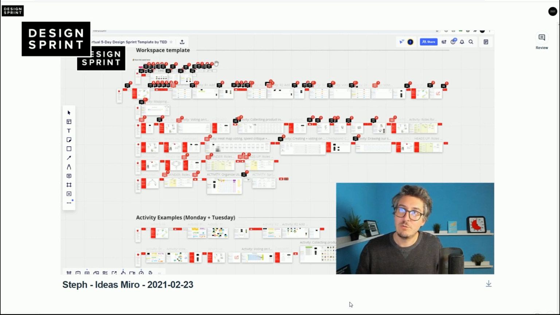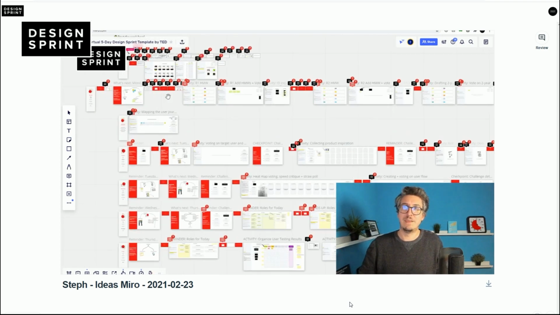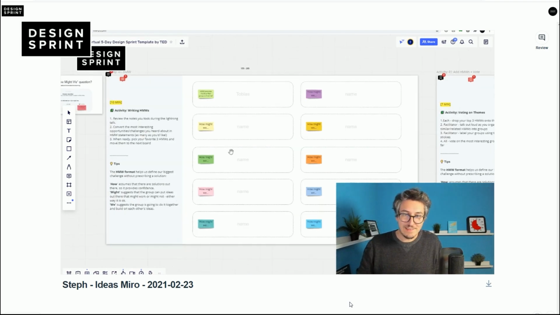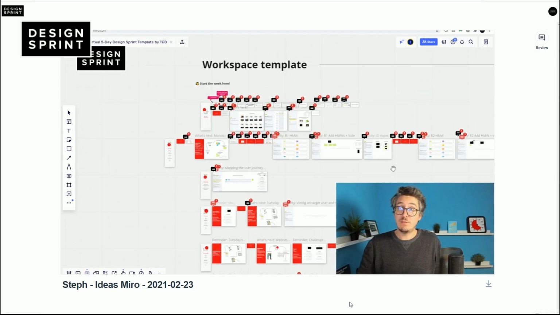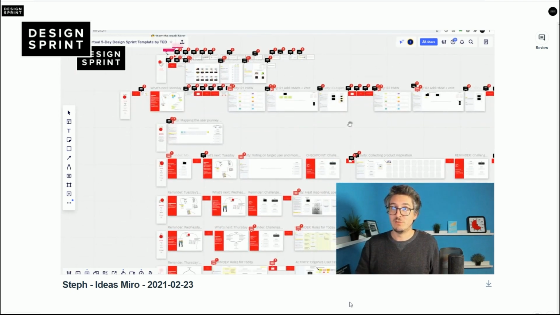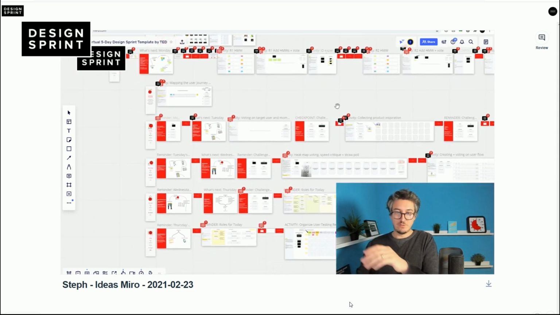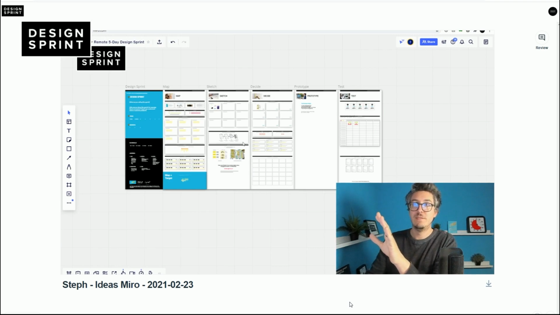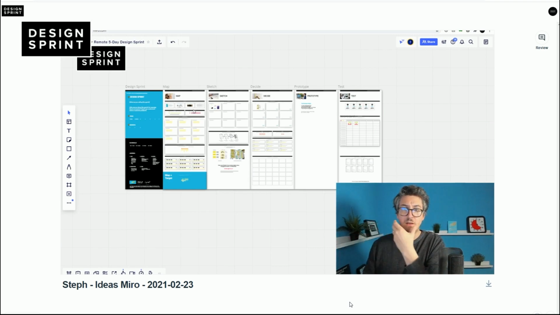But I understood what they were actually doing, because it's kind of the idea of a slide deck, but on Miro. I couldn't facilitate a sprint with such a tool, but I understand what they were trying to do. And in my perfect vision, what you guys should do, a tool specific for design sprint, would be that idea of kind of slides, but with this simplicity, or something even more simple.